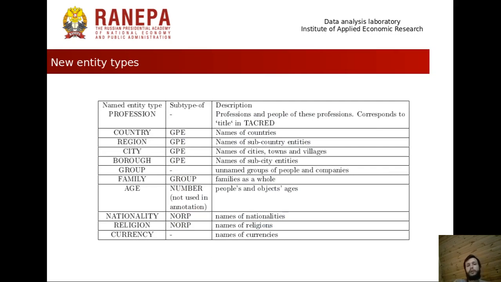We also added some new entity types besides the ones from OntoNotes. As you can see, they're mostly hierarchical. So if you are not interested in these entity types, you might just use GPE or another general entity type.